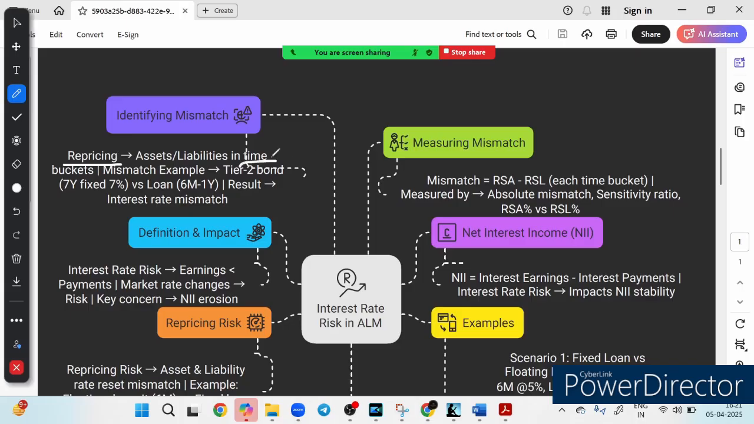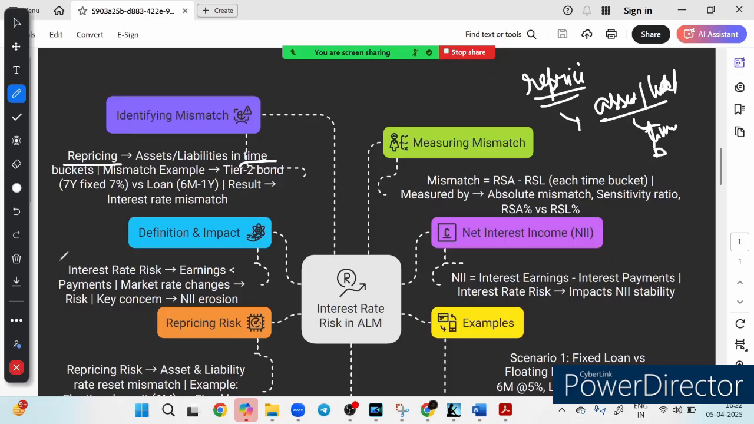I told you earlier that banks categorize assets and liabilities in terms of time buckets to track when they reprice. So basically, what does the bank want to track? The bank wants to track when they will reprice, and for that they categorize assets and liabilities into time buckets. And what are the time buckets? We have already covered that in the previous lecture. I think there are 10 time buckets prescribed by RBI.